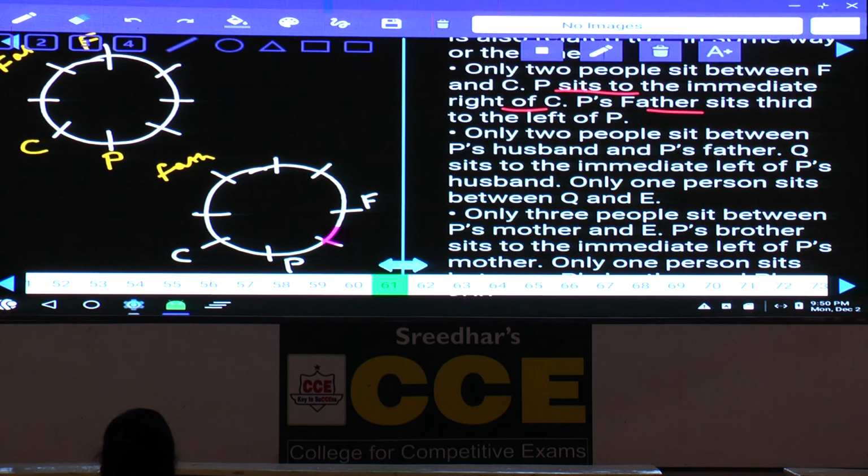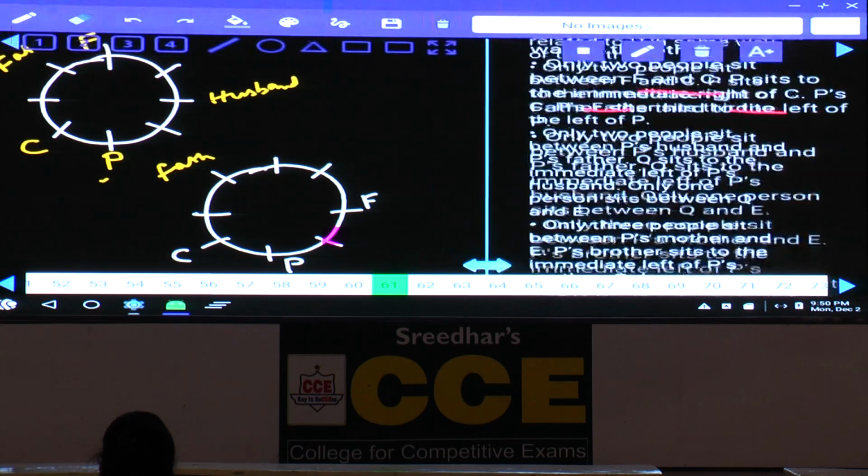Next, only 2 people between P's husband and P's father. P is having a husband, which means P is a female. Between husband and father there must be exactly 2 people. As father is here, either the left or the right hand side of this father must be the husband. Right hand side is not possible because husband and P would be in the same place. Hence 1, 2, the husband must be at this place, with 2 people between father and husband.